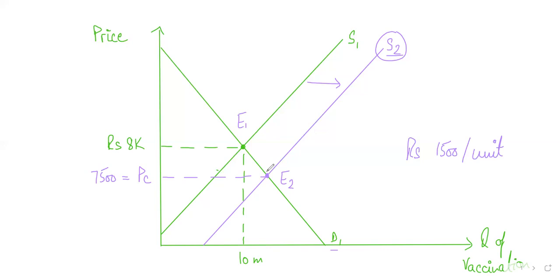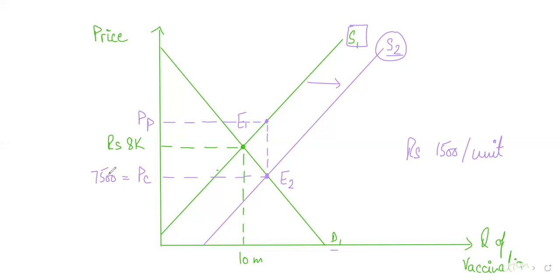Now think about this. You take this dotted line from your new equilibrium point up to your old supply curve, which is this, and then you connect it to the y-axis, and this is the price that producers are receiving. This is the price PP that producers will receive.